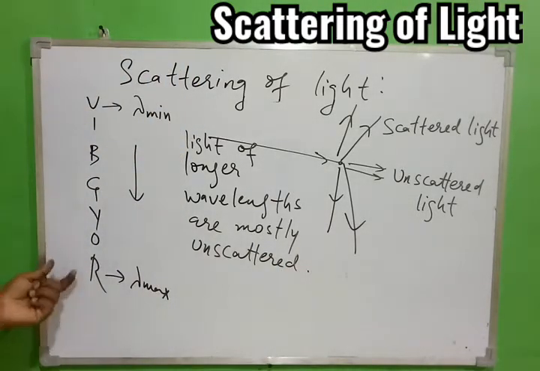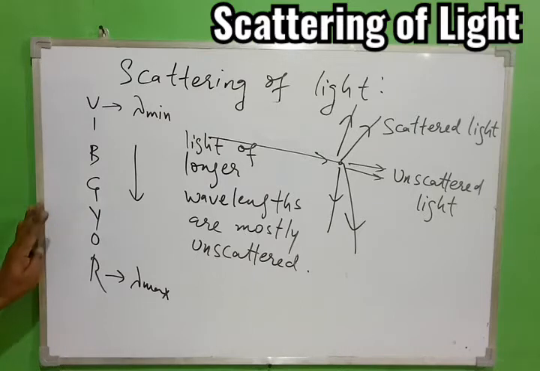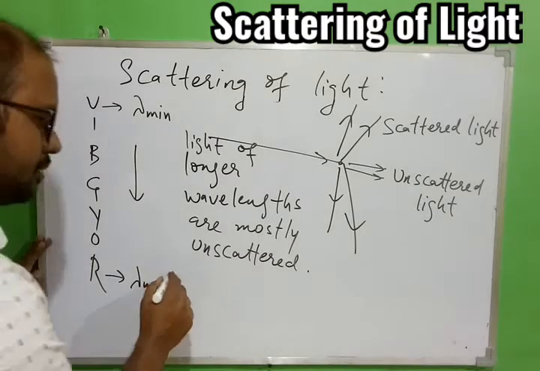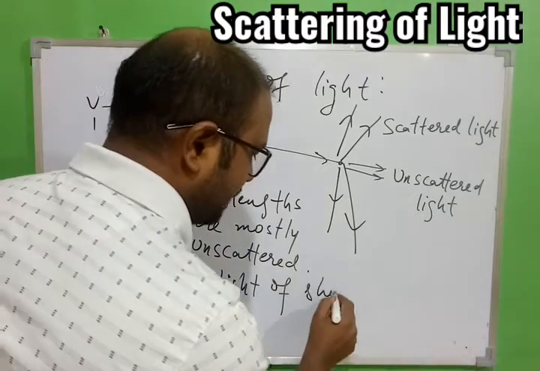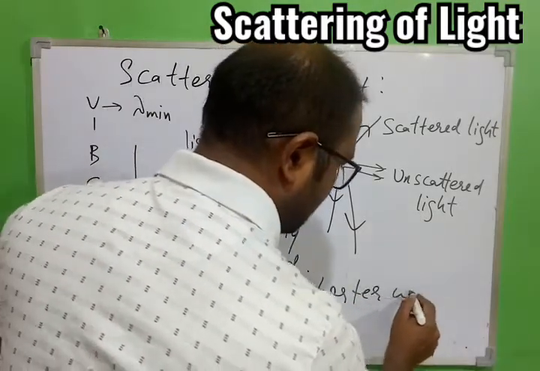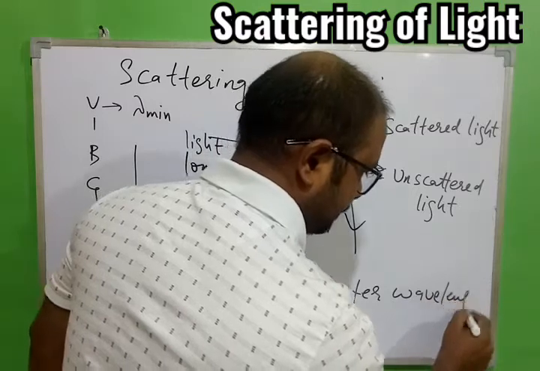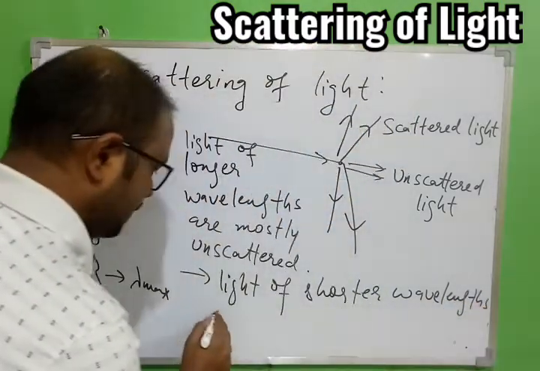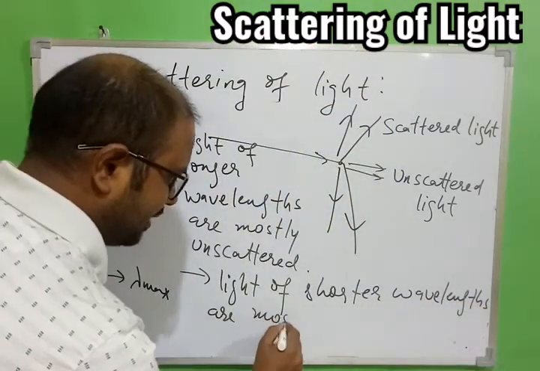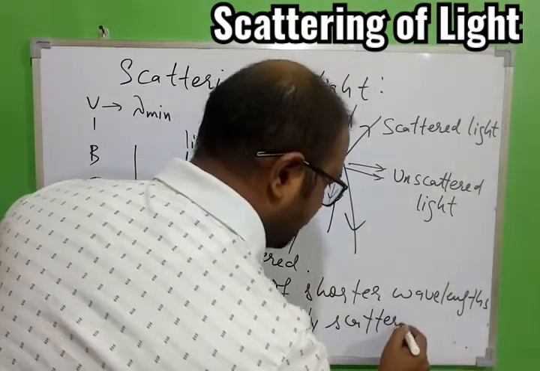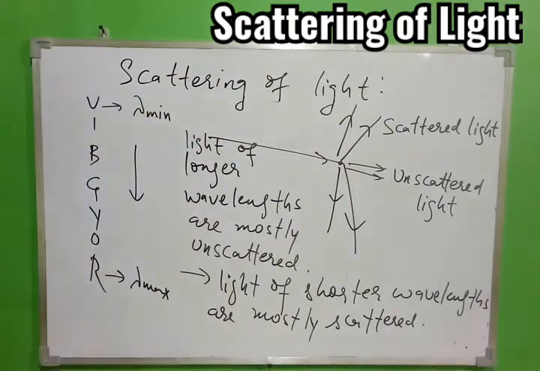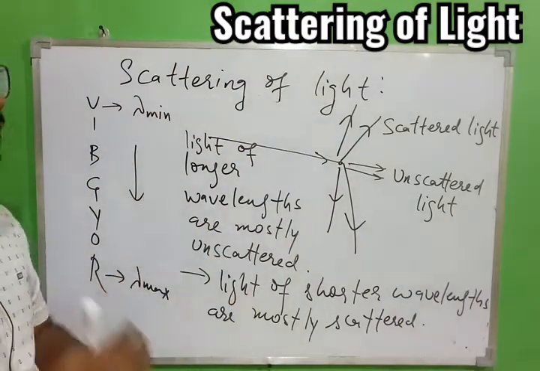That you have to remember. For example, red, orange, yellow, most of the time they may remain unscattered, and light of shorter wavelength are mostly scattered. So this is the next thing you have to remember. Okay, so I hope you understood.